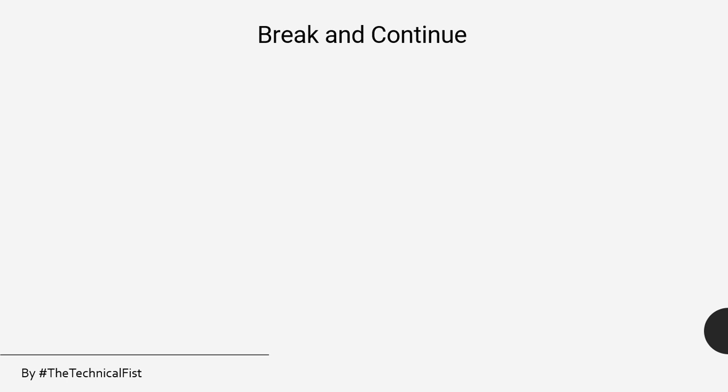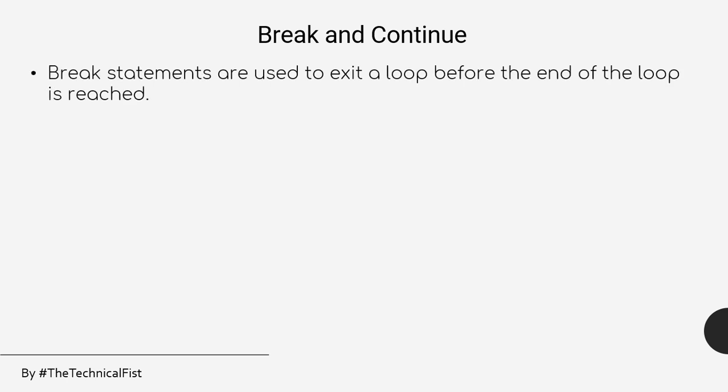So break and continue statements are like helpers for the loops. You will get to know about them in the upcoming videos when we do it practically on PyCharm. So that will make more sense. But for now, for your knowledge, all you need to understand is that break statements are used to exit a loop before the end of the loop is reached.